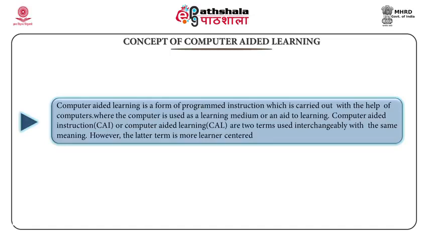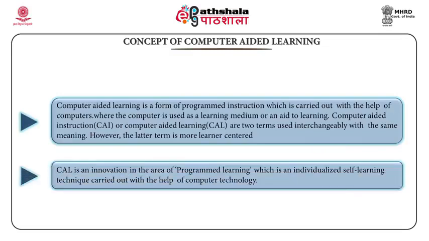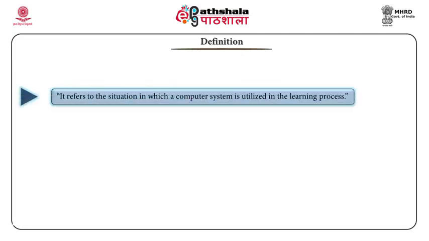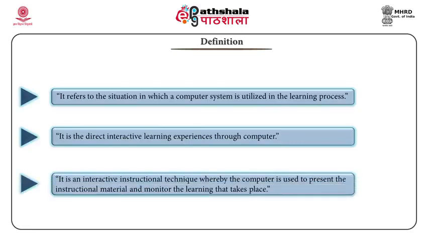It means that with the help of computer in CAL, the computer is a learning medium or an aid to learn. Computer aided instruction and computer aided learning are two terms, as we already discussed, used interchangeably with the same meaning. However, CAL is more learner centered. We will see some of the definitions. It refers to the situation in which a computer system is utilized in the learning process. It is the direct interactive learning experience through computer. It is an interactive instructional technique where the computer is used to present.